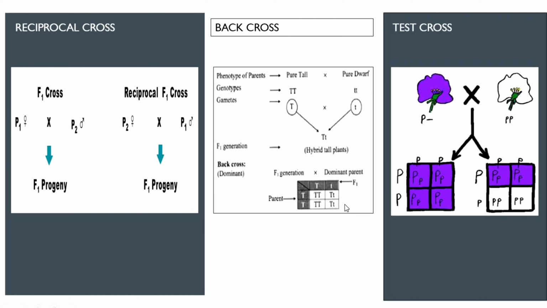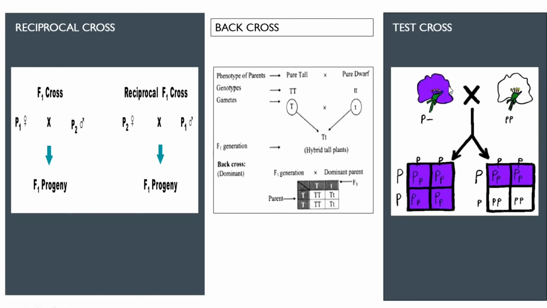But in this case, I will not get any small t for the F2 generation, right? So that is the use of back cross. Moving forward, next we have a test cross. So test cross is generally used to find the genotype of an unknown organism, an unknown organism with a known phenotype.